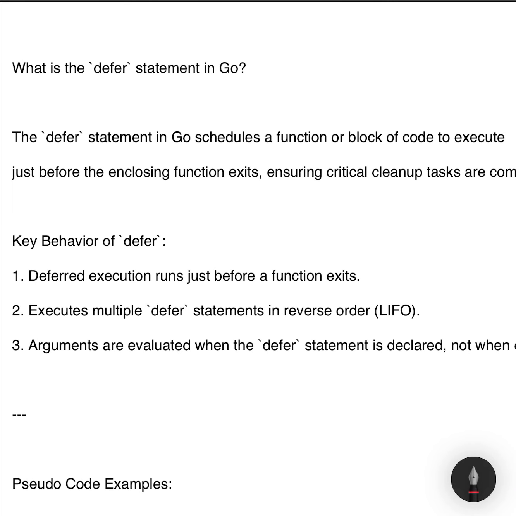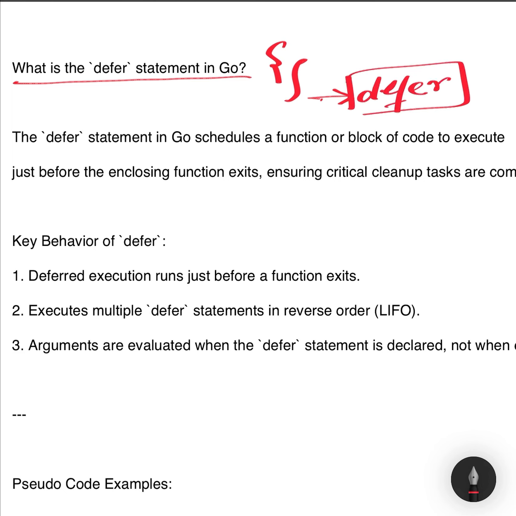What is the defer statement in Go? The defer statement in Go is a mechanism to schedule a function or code block to be executed just before the enclosing function exits. Regardless of how the function ends, whether it returns successfully, encounters a panic, or fails early, the deferred code will always run.